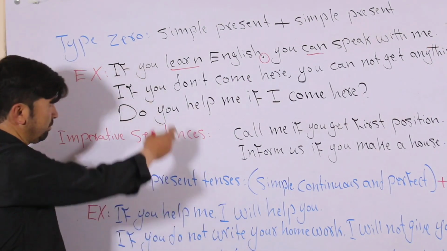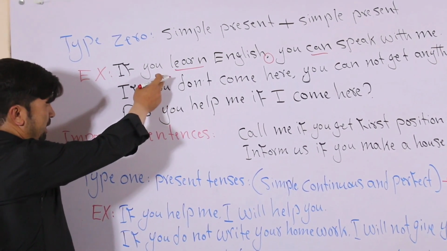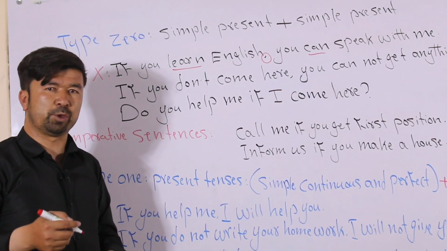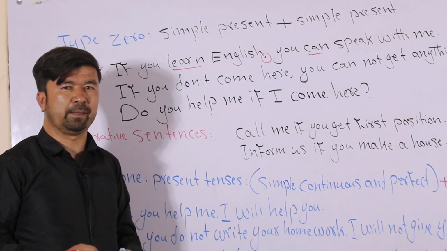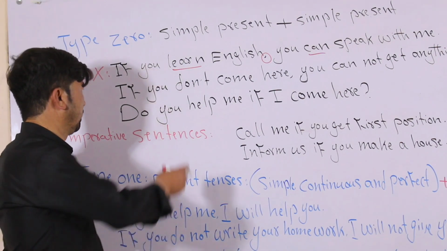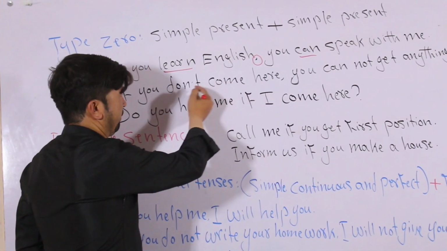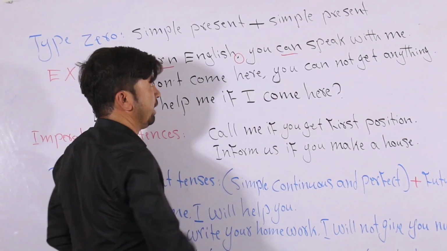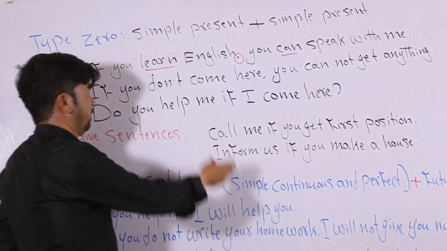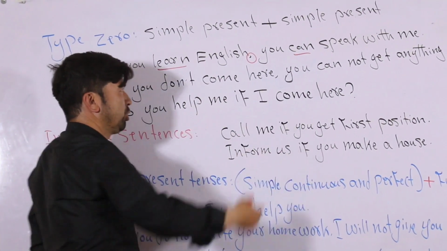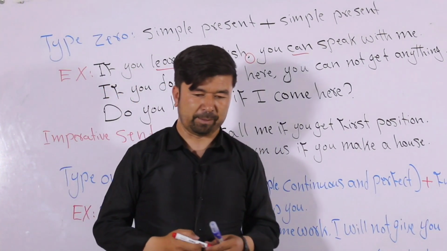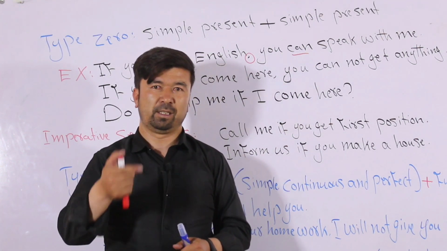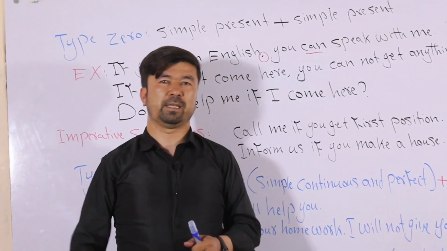Number two. It was a positive sentence. Now if you change it to negative, you can use do not or does not because they are helping verbs of simple present tense. If you do not come here, again you have to put a comma here. You cannot get anything. اگر شما نیایین اینجا شما چیزی یاد نمیگیرین. مثلا در مثال از این ویدیوها اگر شما ویدیوها را تعقیب نکنین باز چیزی نمیآموزید.